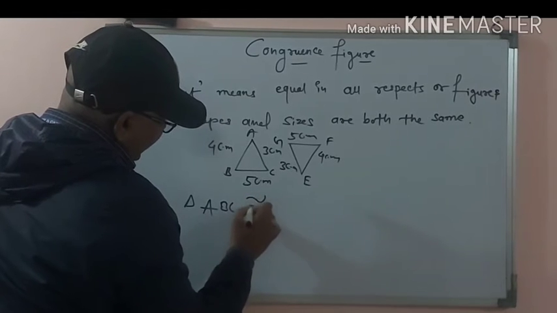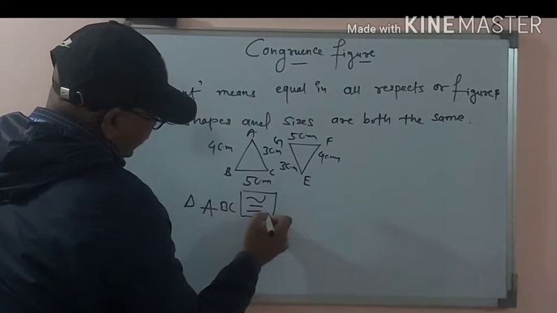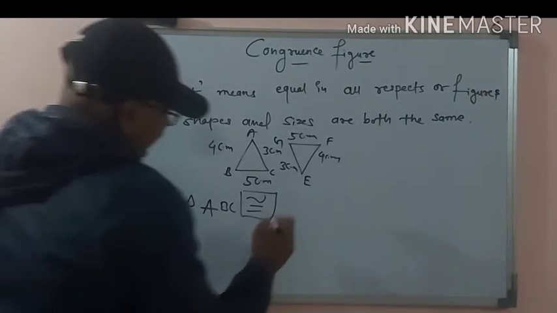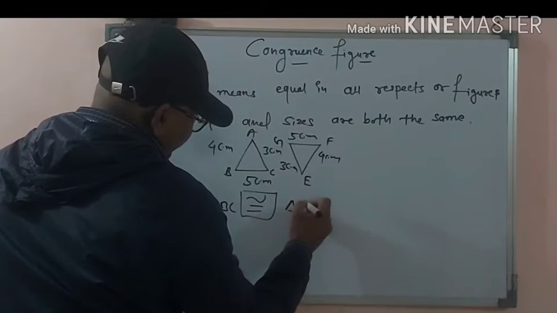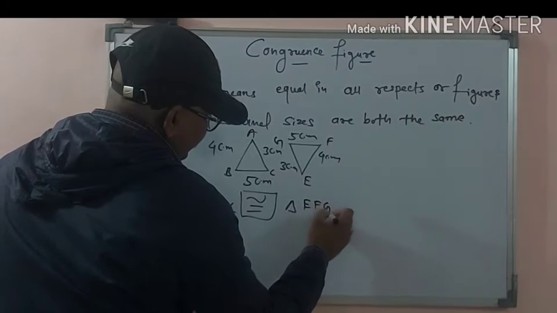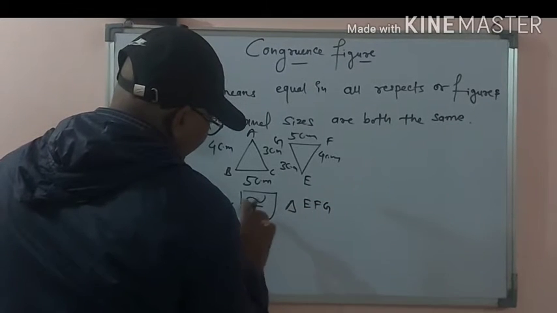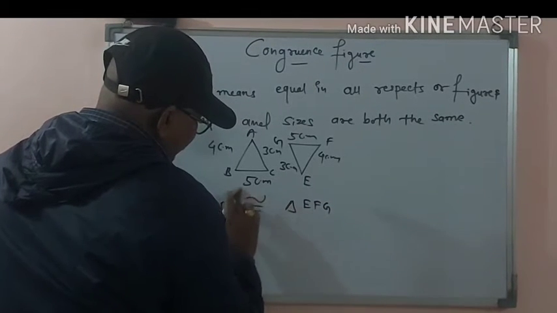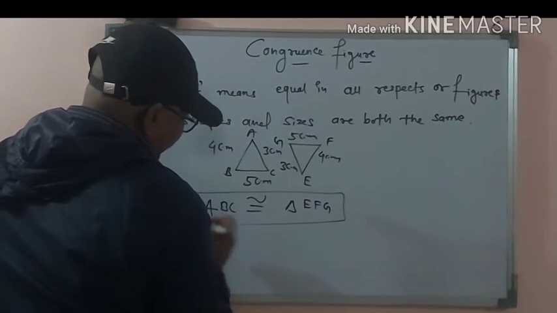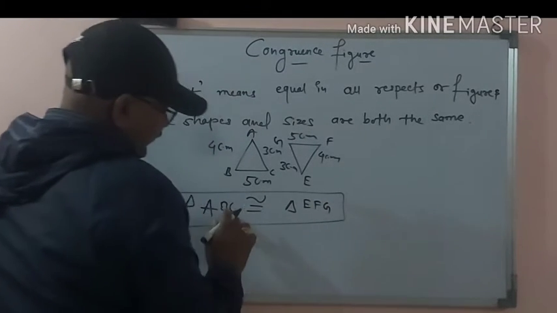It can be denoted by the sign of congruence, which is this, also said to be nearly equal.